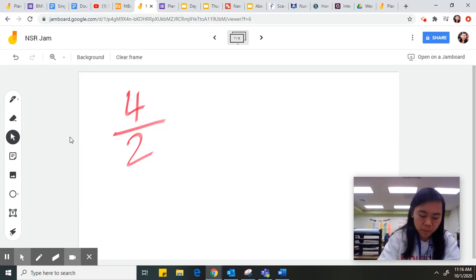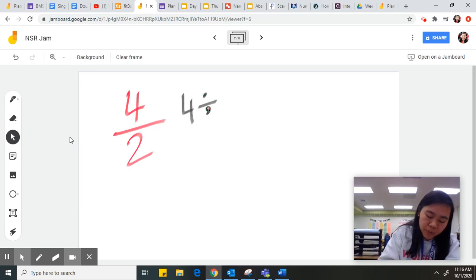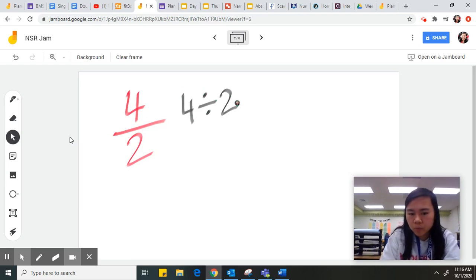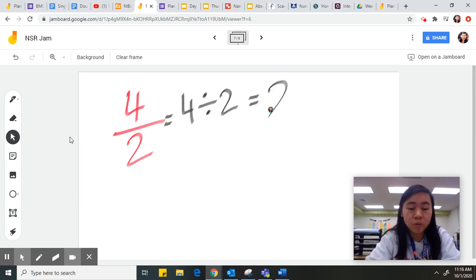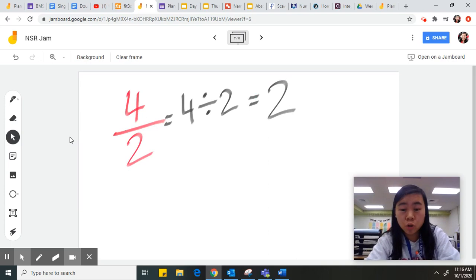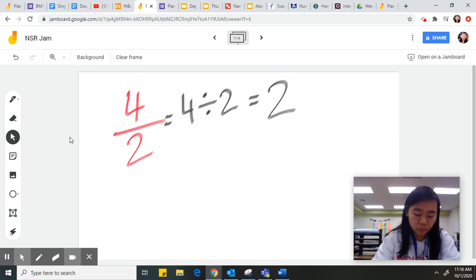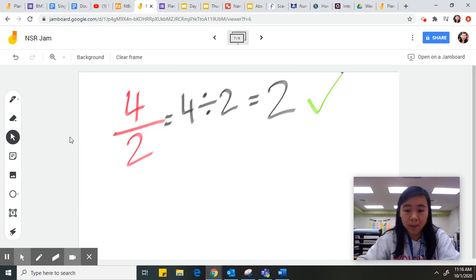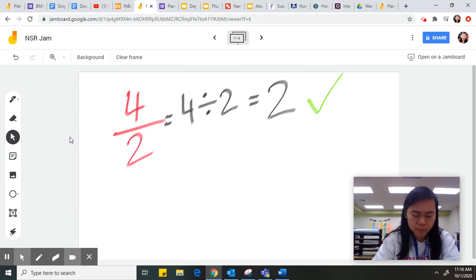So what is 4? You can think to yourself, what is 4 divided by 2, and is it a whole number? These are going to be the same thing. 4 divided by 2 is 2. So 4 divided by 2 equals 2, and I know 2 is a whole number, so it is an integer. Okay, it is an integer. If you have a hard time knowing that, you can still draw a picture.